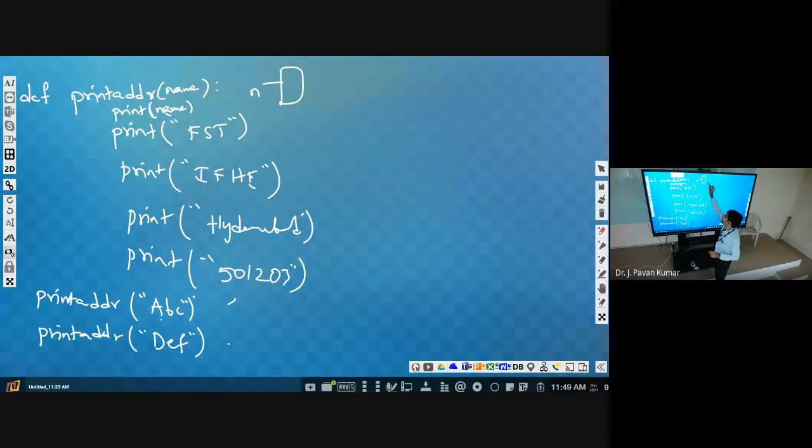What should be the output? Square root of n cube. Okay, this is the requirement.